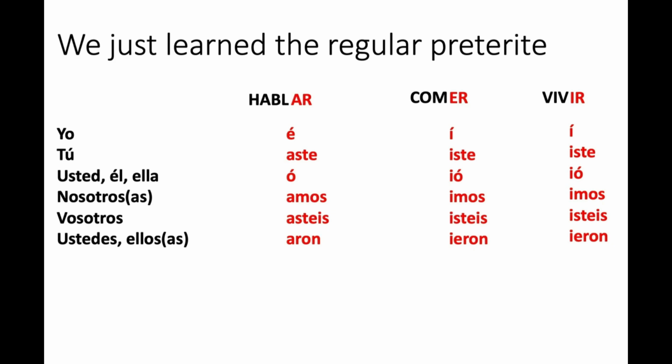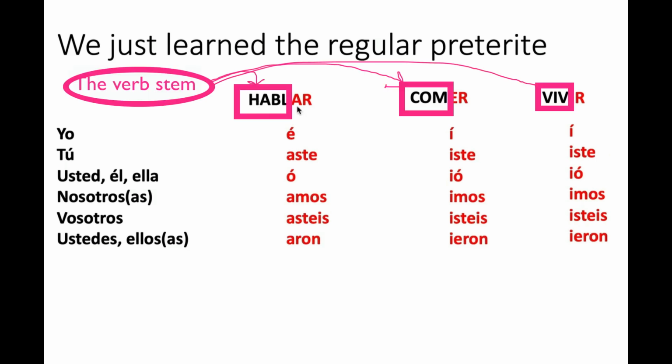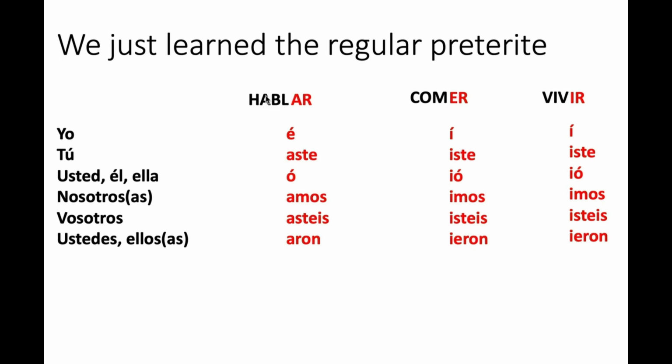And so, in order for us to conjugate and transform these verbs and put them in the past tense, we will take what comes before the ending. In this case, for hablar, what comes before the AR ending is habl. As you can see here, it's in black. Habl. And then we will just apply to it the appropriate ending. For example, for yo, we would need to add the é with an accent, and that would be I spoke.